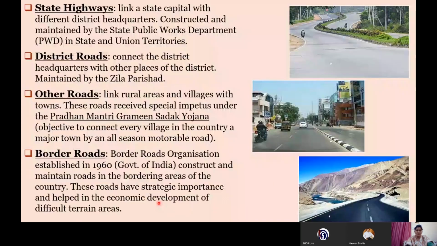So if you see here, the Border Roads Organisation looks after the construction and maintenance of the border roads. So the first feature will be this, that who maintains the construction of these roads. Second, they have a great strategic importance because these roads are constructed on the frontier areas, and it also plays a very important role in connecting the far reaching or the difficult terrain areas of the Himalayas. Next feature will be the focus on the economic development of these areas.